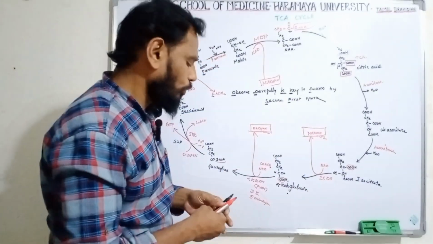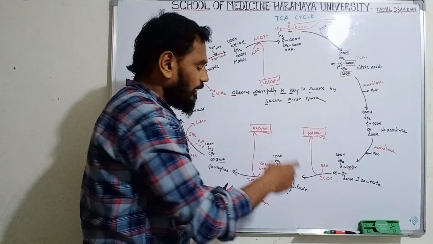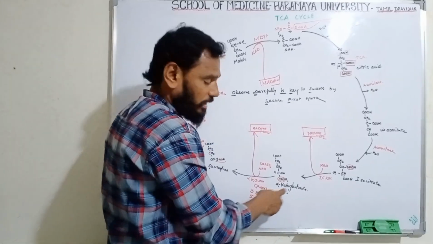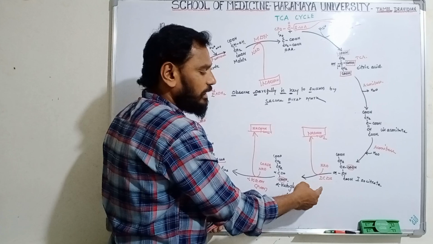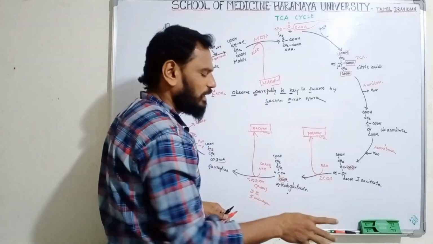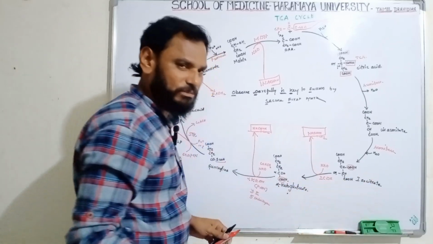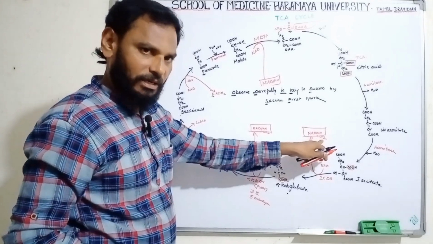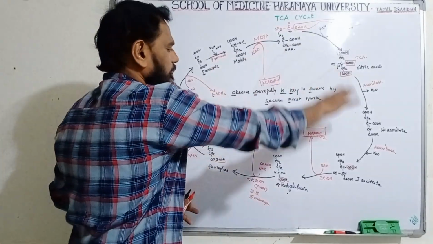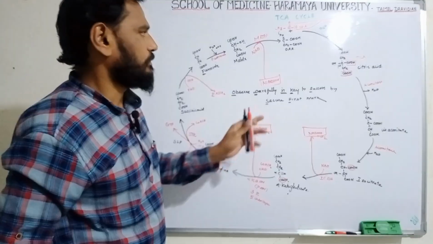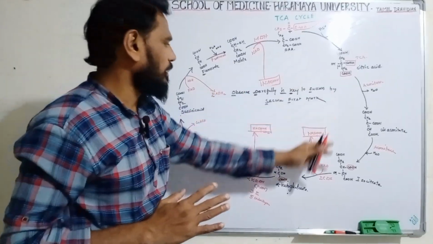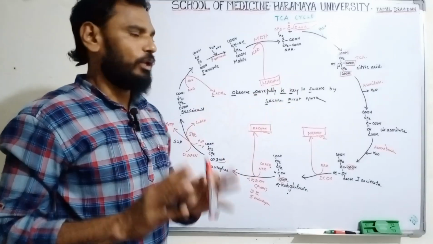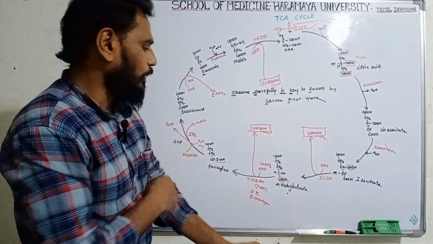Clear? Now, isocitrate does not directly change into alpha ketoglutarate. It changes into another form, that is oxalosuccinate. That is not important because the same enzyme, isocitrate dehydrogenase, is involved. So that's why I removed the carbon dioxide directly here itself. Clear? Okay, so these are very important steps. Don't forget anything. These are very important enzymes and steps, and how many ATPs are also produced. Okay, you got some idea. Now we are going to explain.